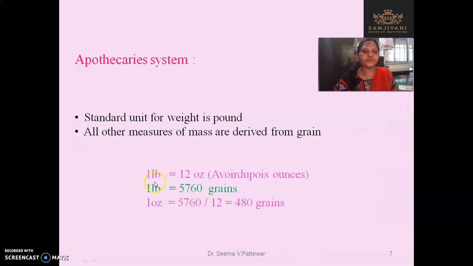So in that case, you have to write these steps. Grain is the standard unit, and 1 lb is equal to 12 ounce, 1 lb is equal to 5760 grains, RHS is equal to LHS. You can find out the value of 1 ounce as 5760 divided by 12 is equal to 480 grains. Okay.